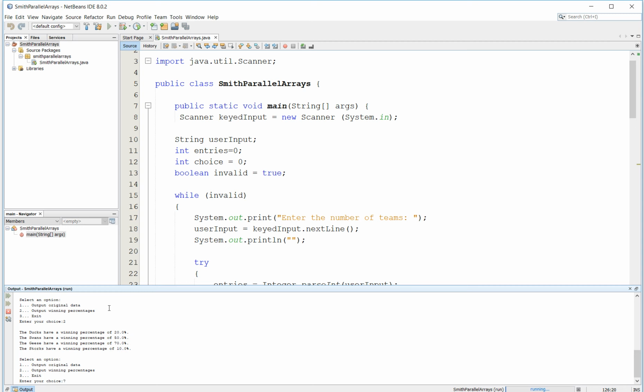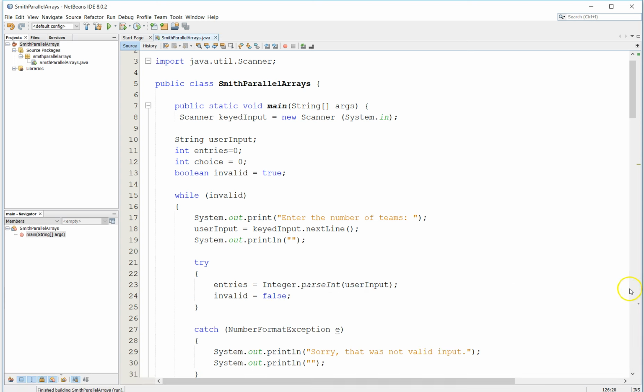I'm going to put the value 7, which is of course not valid, and I just want to show how that just loops and it doesn't crash. I can also put in a letter, for example, a few letters, DF, GTF, and when I hit enter, that was not valid. So it's actually not crashing. Instead, it's actually picking up those are characters, and it's outputting a message to me saying that that's not valid, which is very, very cool. I can then select 3, and my program will exit. Thank you for using the program.